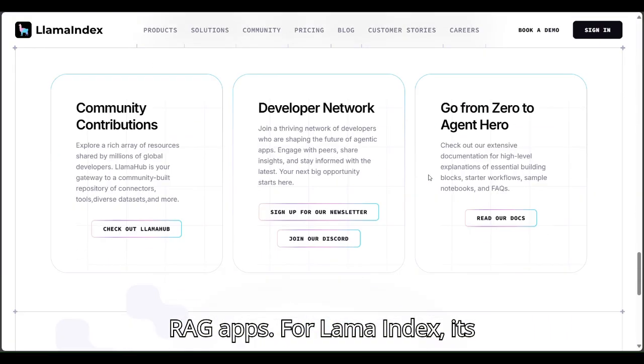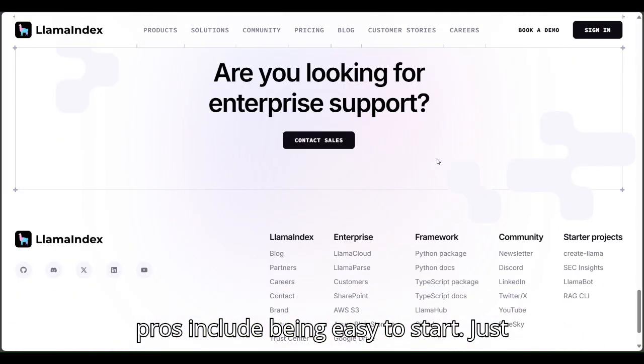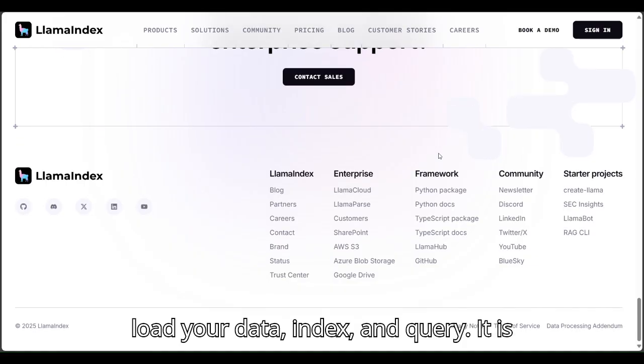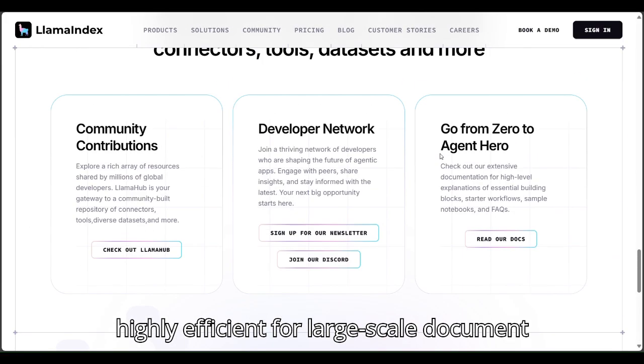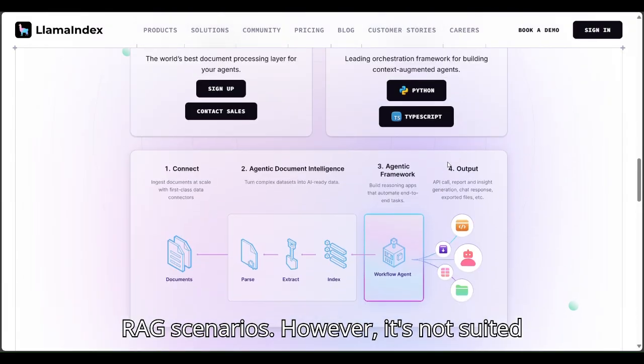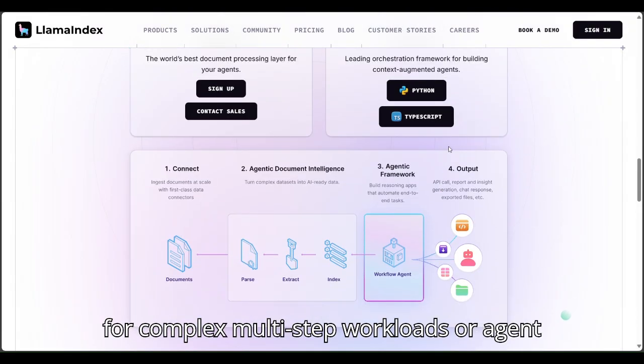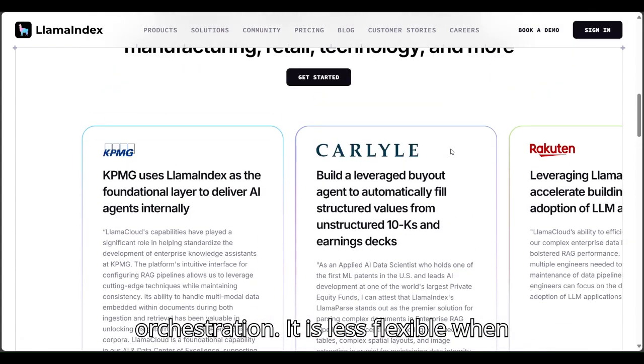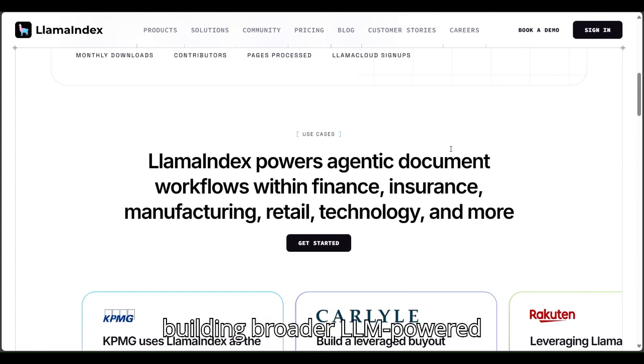For LlamaIndex, its pros include being easy to start. Just load your data, index, and query. It is highly efficient for large-scale document retrieval, much faster and simpler for RAG scenarios. However, it's not suited for complex multi-step workflows or agent orchestration. It is less flexible when building broader LLM-powered applications.